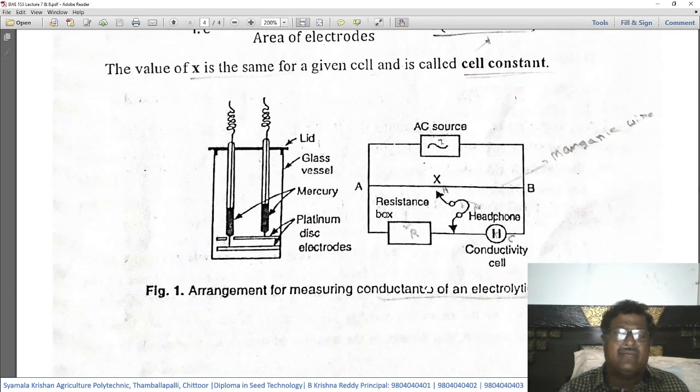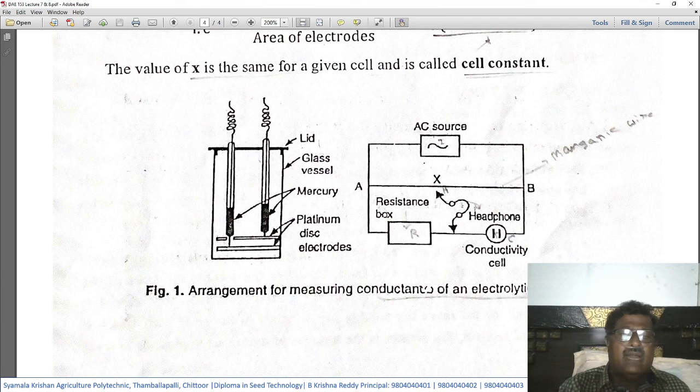This is the diagram of a conductance cell. This is the electrical conductance cell. Here, this is a jar in which there are two platinum disc electrodes. This is one electrode, and this is also one electrode, which is made up of platinum and is coated with platinum black, and it has been attached with a platinum wire.